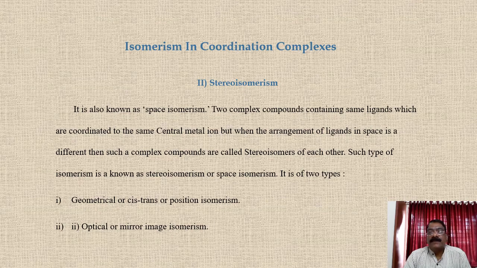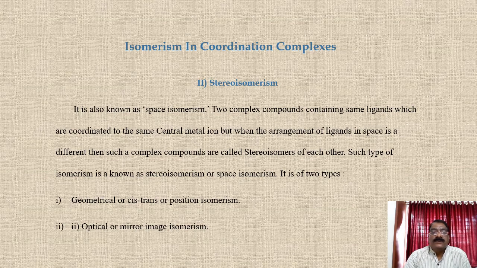Two complex compounds containing the same ligands coordinated to the same central metal ion, but with a different arrangement of ligands in space, are called stereoisomers of each other. Such type of isomerism is known as stereoisomerism or space isomerism.